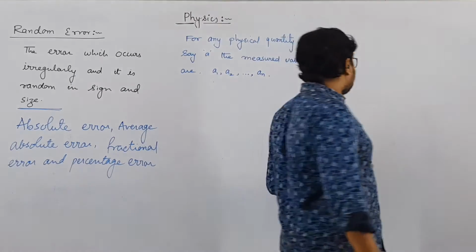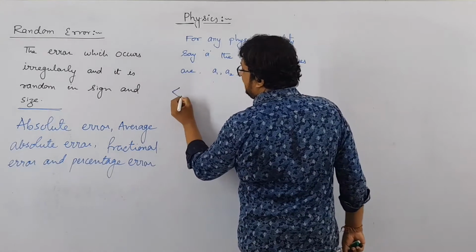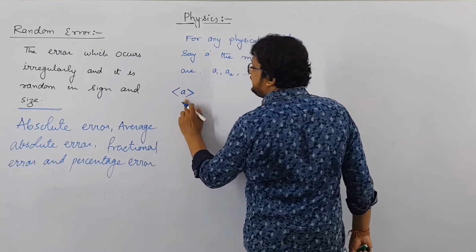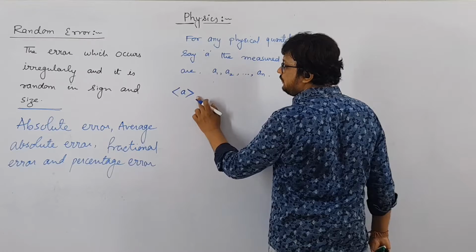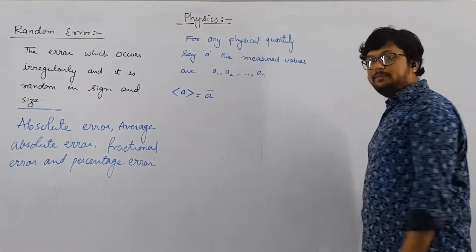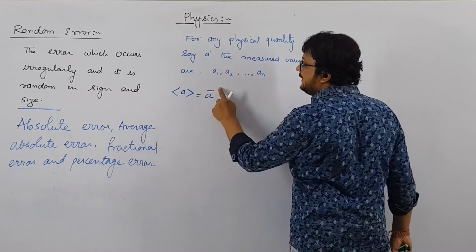So how will you find the arithmetic mean or the average value? It is indicated by this sign, which we read as the average value of A, or A bar. If you remember, in standard 10 you were writing the mean value with a bar. So we have value A, so the mean value will be A bar.